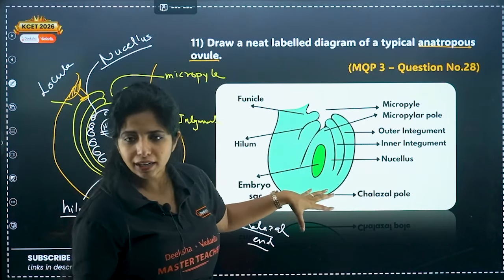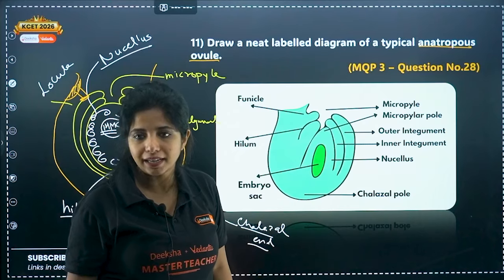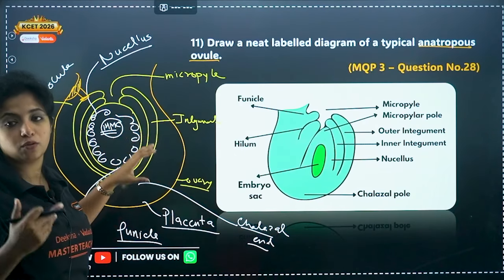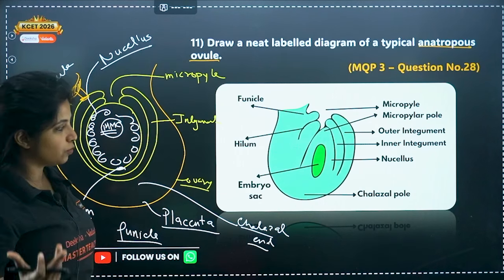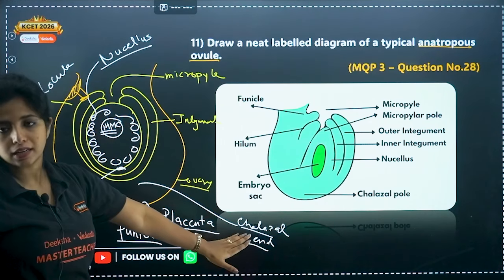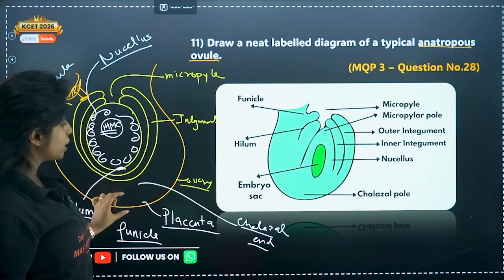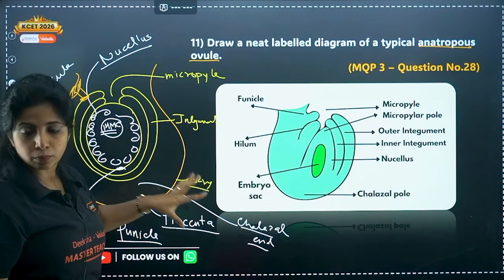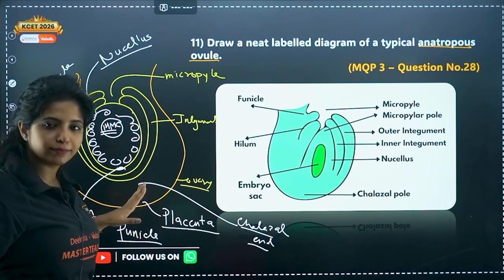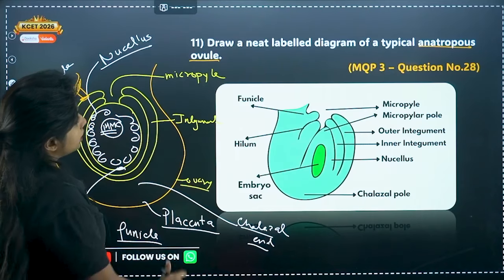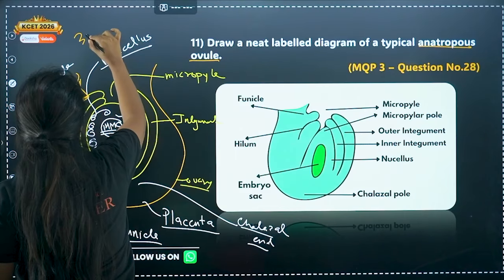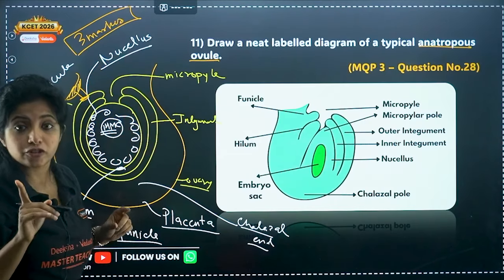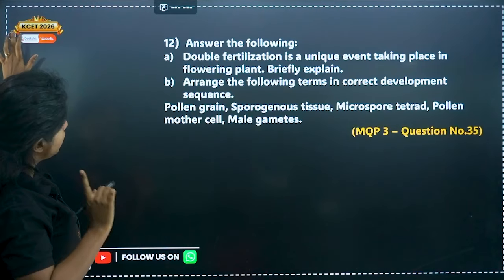This picture is not that clear, but there is a picture in your NCERT. You can refer to that as well. Just make it ulta. That's what I am saying. Do not use too much of your brain. You can end up stressing, so don't do that. And the opposite end will always be the chalazal end. So please don't think that wherever placenta is there, that will be the chalazal end. No. The opposite end of the micropyle region will be the chalazal end. That's all. This is a 3-marker question. So diagrams are coming in 3-marker questions, if you have noticed that, in MQP1 and MQP2.